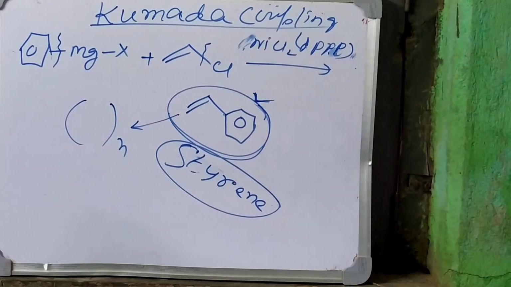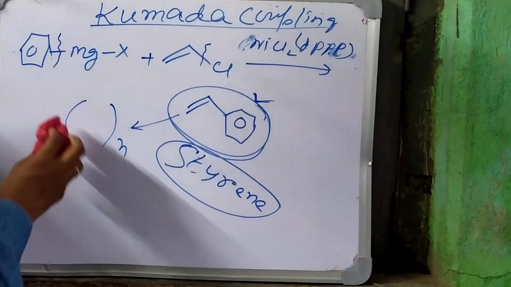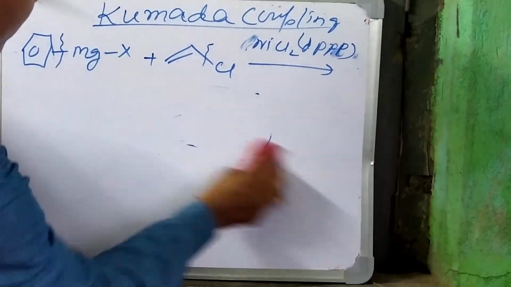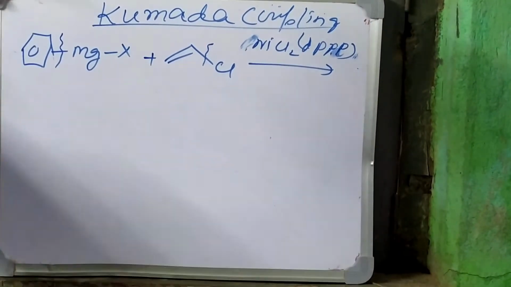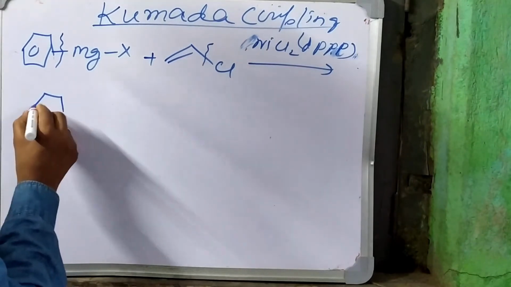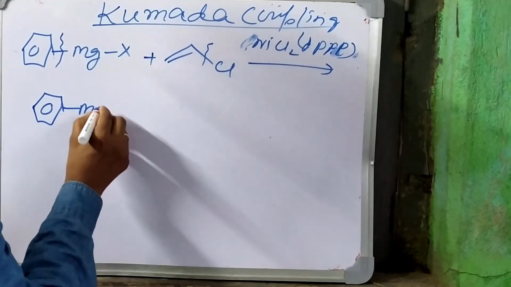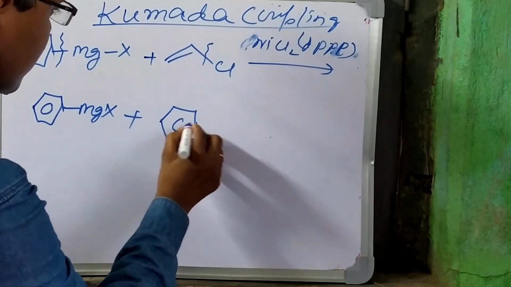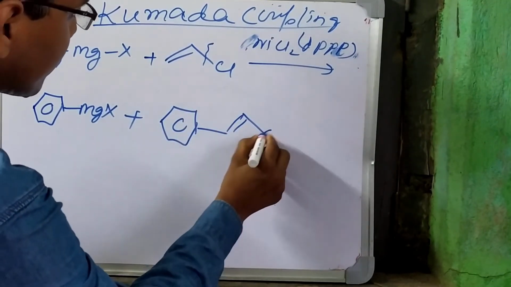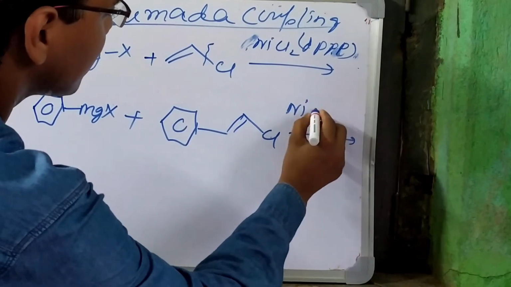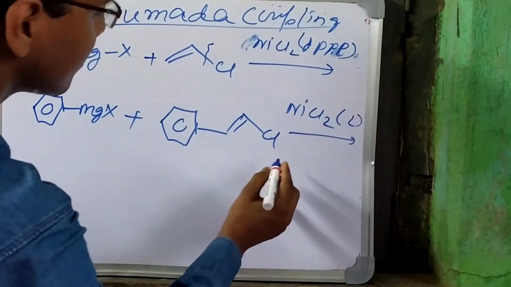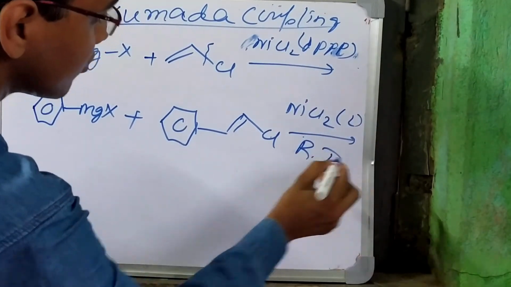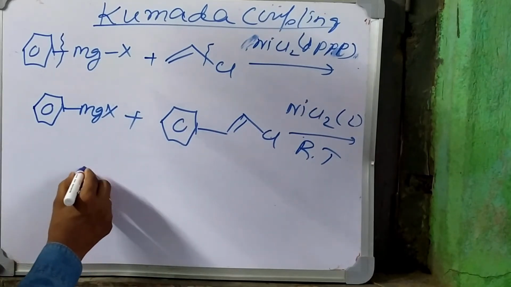Anyway, now we are going to talk about the stereochemistry of this reaction. This is a very small reaction. If we take this MgX compound, or this chloride, in the presence of NiCl2 or any ligand at room temperature, what will be the fate of the reaction?